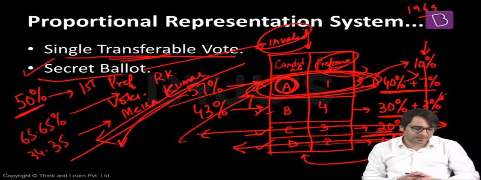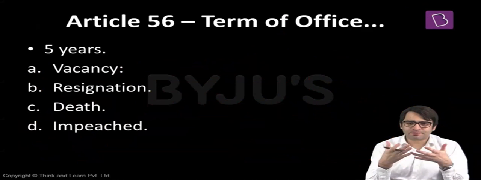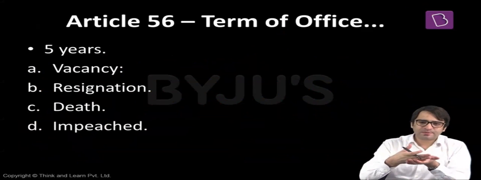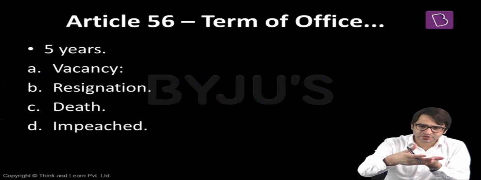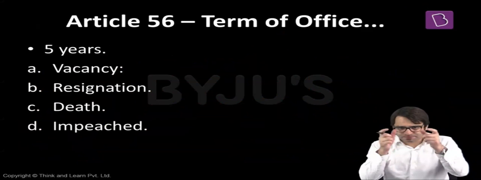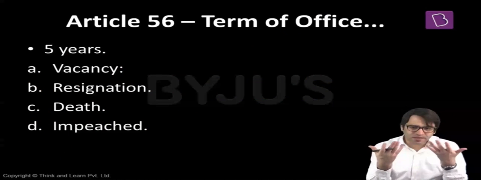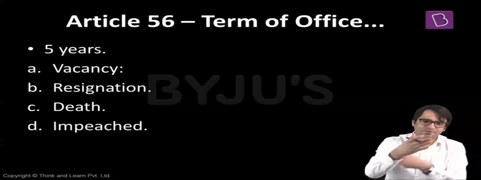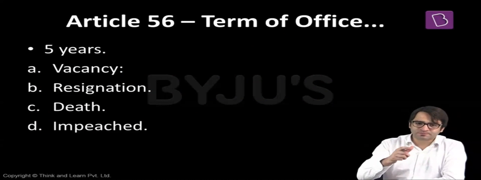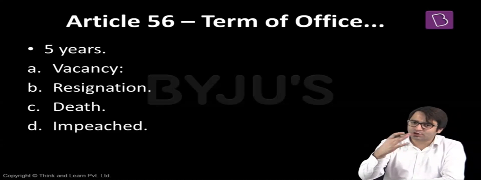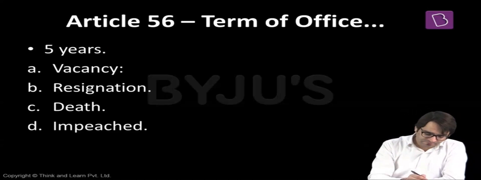Now let's say, for example, I am an individual who contested the presidential election, and the President is elected by keeping in mind 5 different procedures. Now let's say, for example, the President is now elected. Ramnath Kovind is the President of India. What is his term of office? For how many years will he continue to be in the office of the President of India? Normal tenure is 5 years.